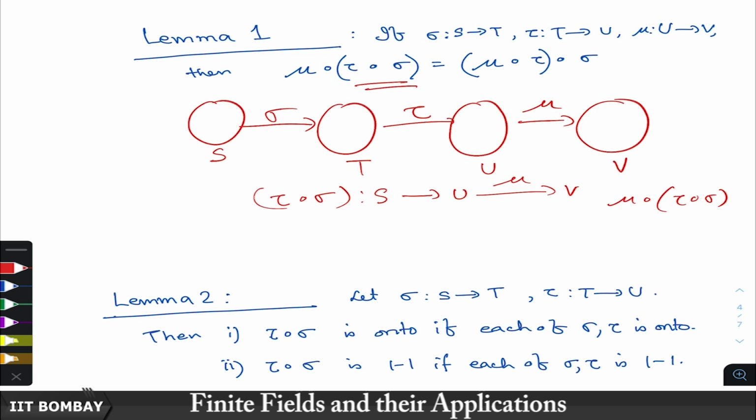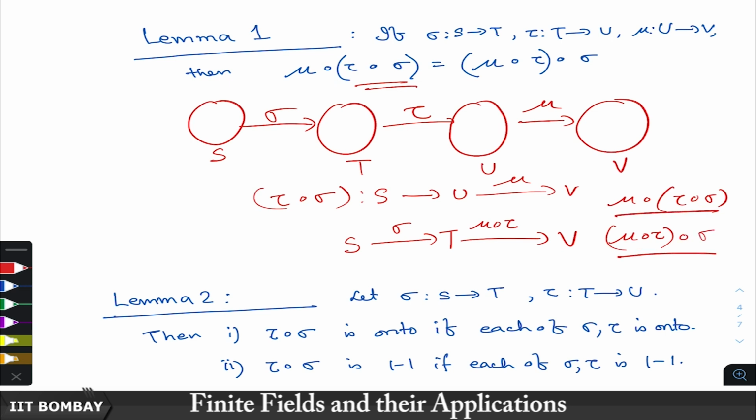Now, you can take composition of tau and mu first, so you have a T to V map, which is mu composition tau, and then you have a map from S to T, which is sigma. So, their composition will be mu composition tau composition sigma.